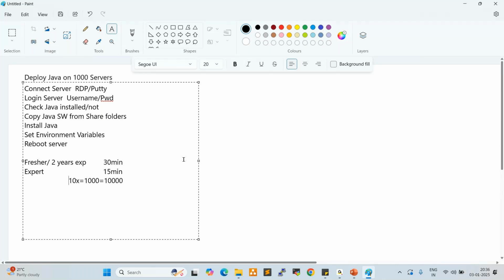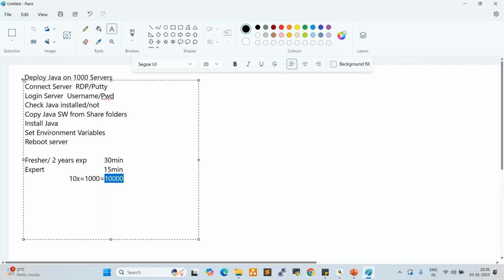So the client will not give this much time to deploy Java, right? The client gives you 30 minutes, 1 hour, 2 hours, or 4 hours, 1 day, maximum 2 days. They will not give more than that, right? But if you perform this activity the manual way, it takes more time, right?